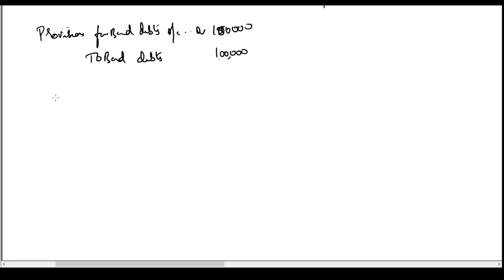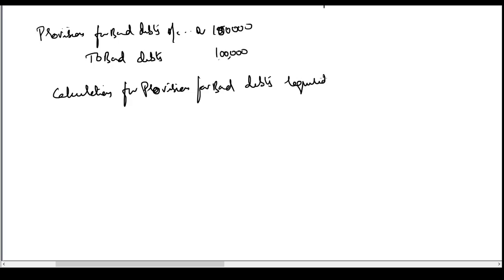So I'll write here: calculation for provision for bad debts, debited or credited to P&L account.